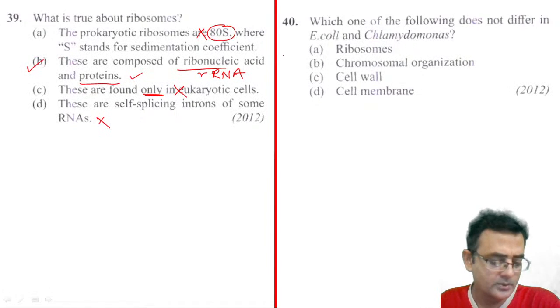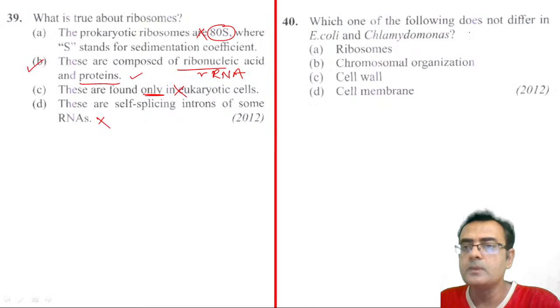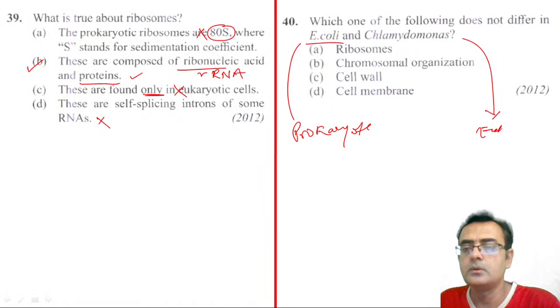Now we quickly move on to the 40 number question. Which of the following does not differ in E. coli and Chlamydomonas? E. coli is a prokaryote, right, and Chlamydomonas is a eukaryote. So ribosome, yes, in both ribosome is there.